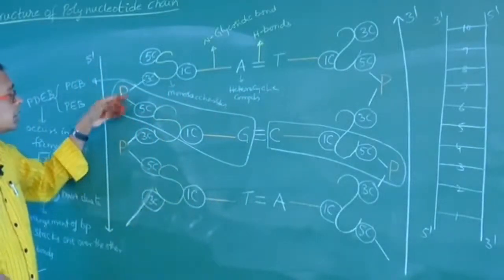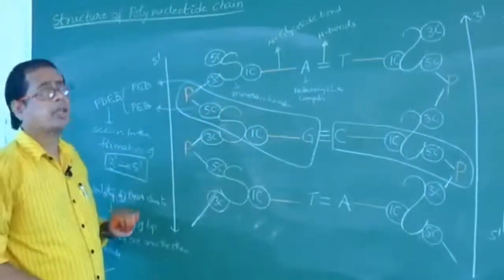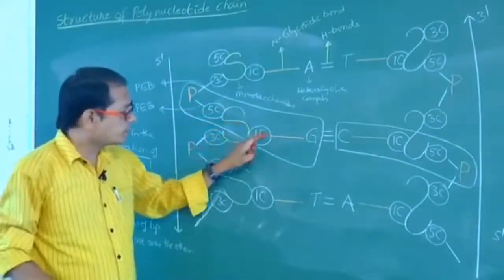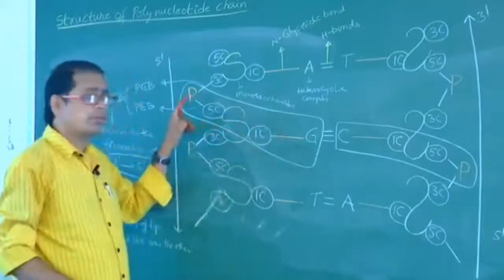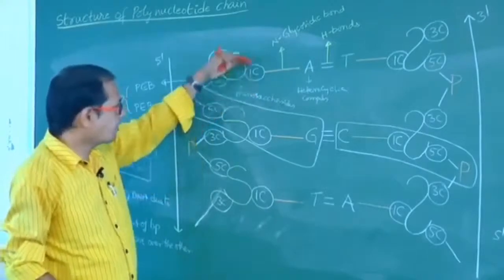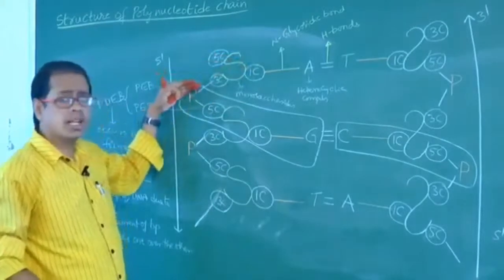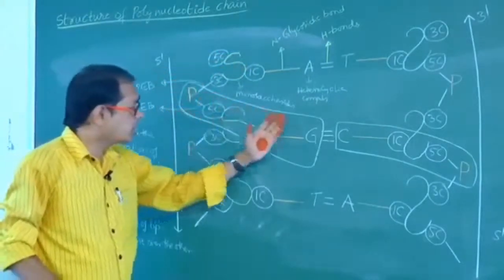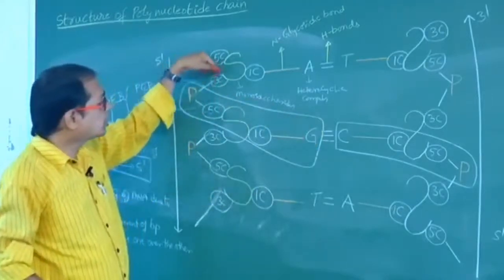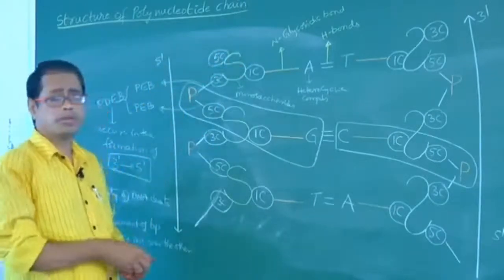So phosphorus may be attached to both the third carbon of sugar and the fifth carbon of sugar, alternately. Phosphorus is attached to the fifth carbon of the sugar of the same nucleotide, and phosphorus is attached to the third carbon of the sugar of the adjacent nucleotide. This one is called the adjacent nucleotide. These points you have to remember.